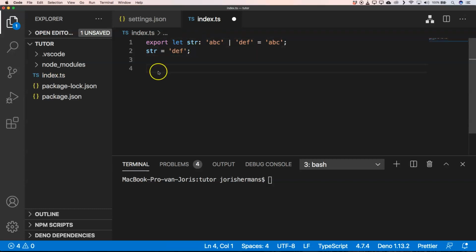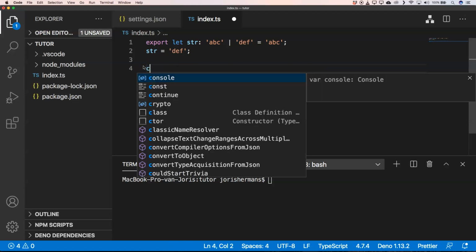So if you want to define an array with specific types in it, and it can only be sushi or ramen, well, you cannot put pencil into it, right? So I can change it to this one and it will work, right? So that's great.